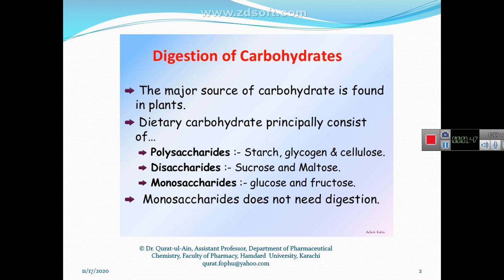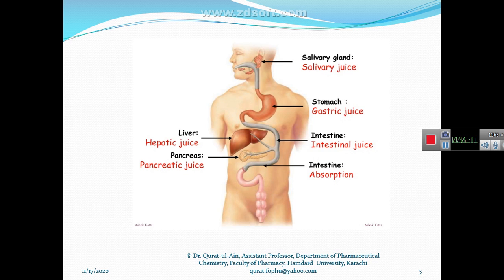They are made up of more than 10 monosaccharide units. Disaccharide is made up of two monosaccharide units, and they are sucrose and maltose. So in this lecture we are going to see how this polysaccharide, disaccharide, and the simple sugar are further hydrolyzed.